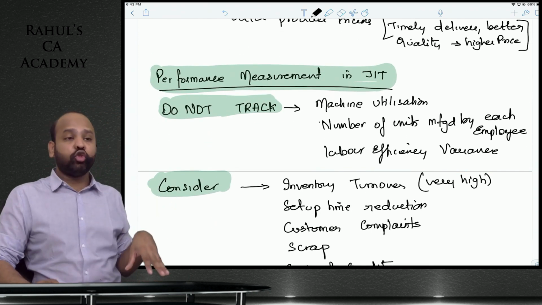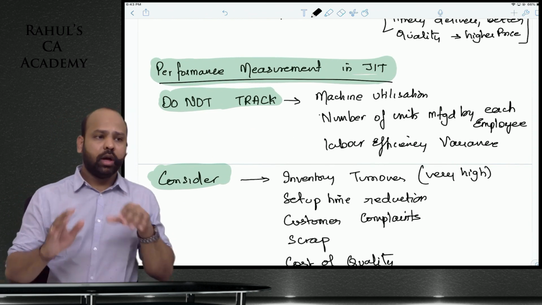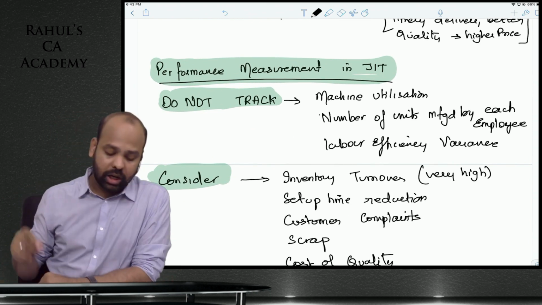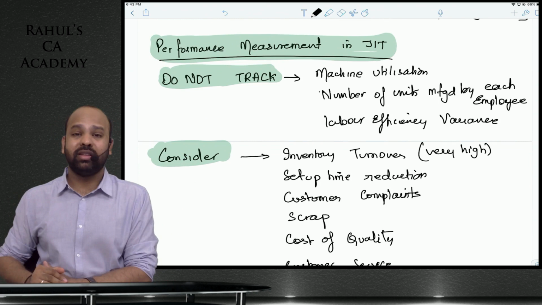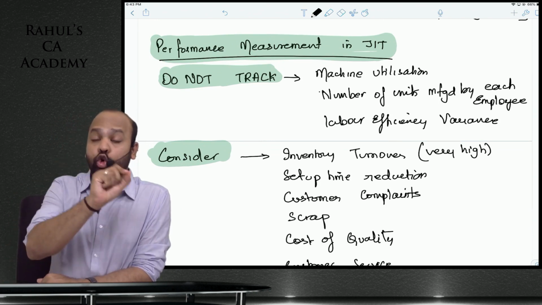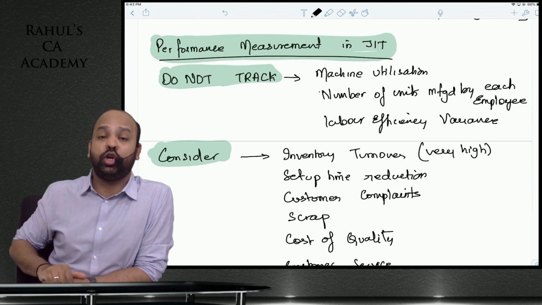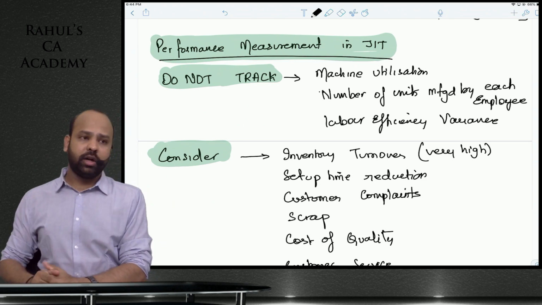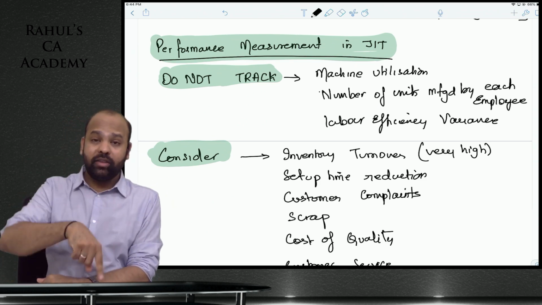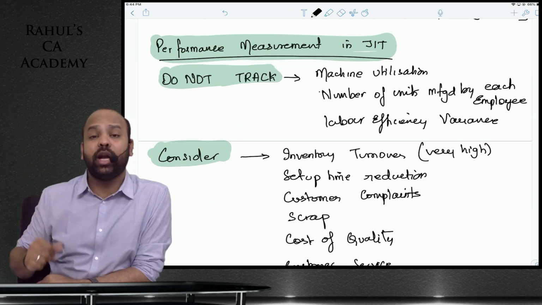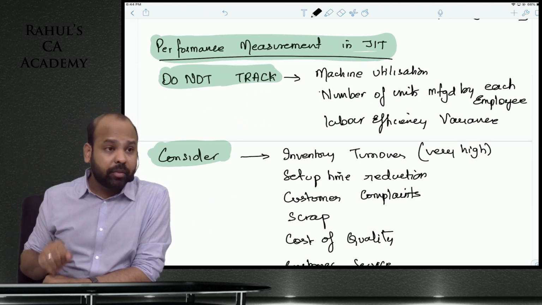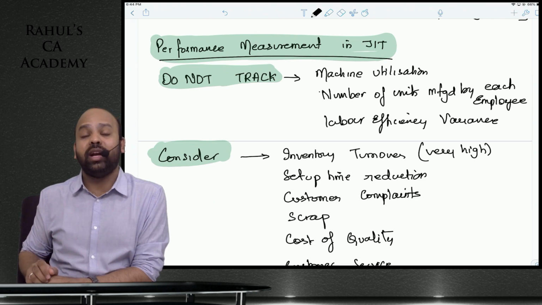How are we supposed to measure performance in just in time? Again, beta, important, listen carefully. How are we supposed to measure performance in just in time? Do not track machine utilization. If you are telling us that this machine has been utilized only to the extent of 50% and not 100%, if you want to utilize 100% machine, you will end up accumulating inventory. The whole objective of implementing just in time was to ensure that inventory is not accumulated.